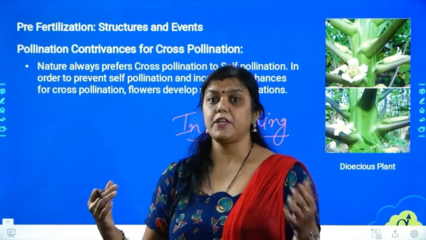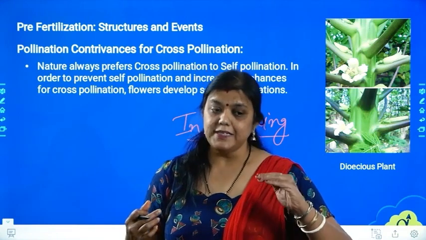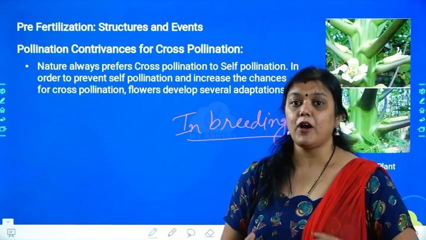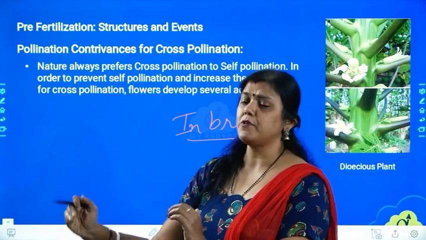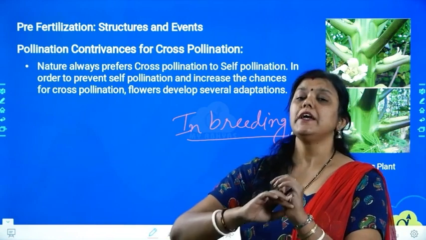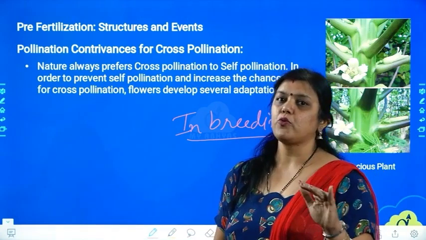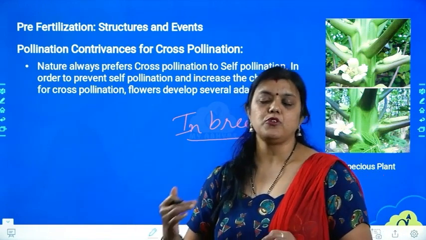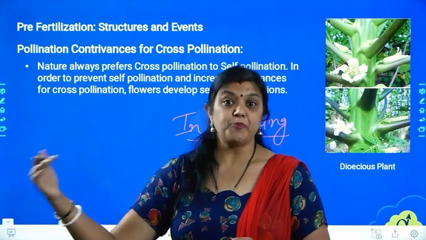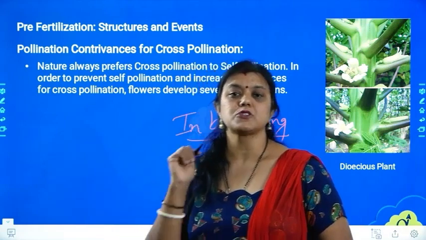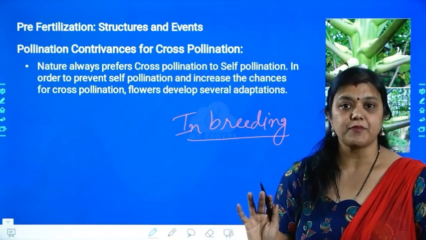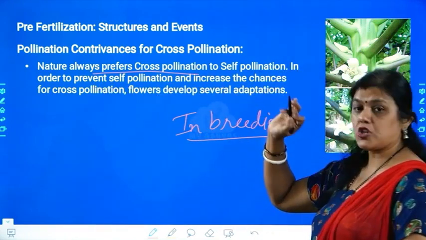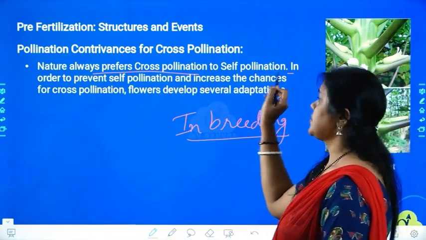They should be having different variation. Why? Because to sustain in the changing environment, these variations are very much important. Without the variations, it is impossible to go forward and to sustain on the earth's surface. So to accept the evolution, to go further, to keep the generations alive, cross-pollination is always preferred compared to self-pollination. Is it clear to you? So that is why nature always prefers cross-pollination over self-pollination.